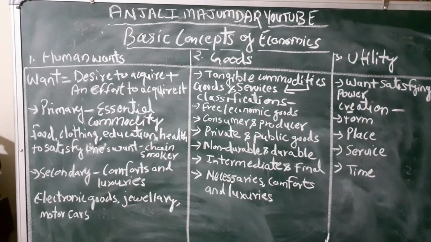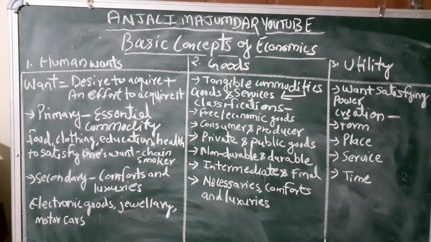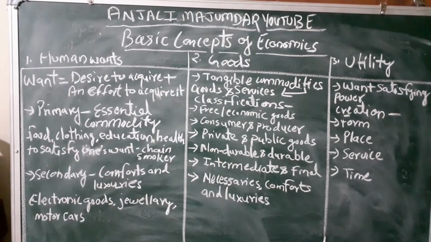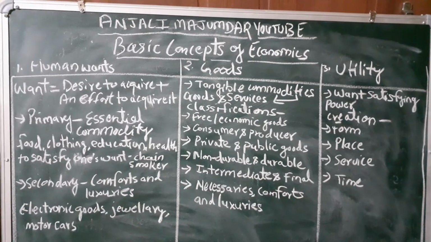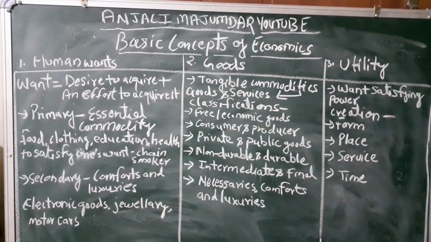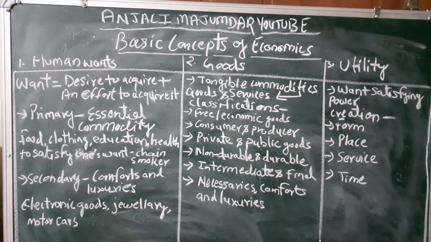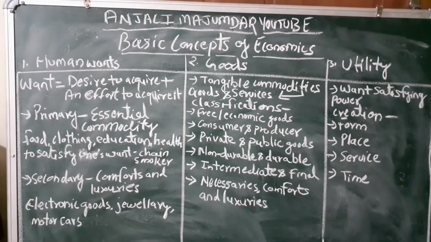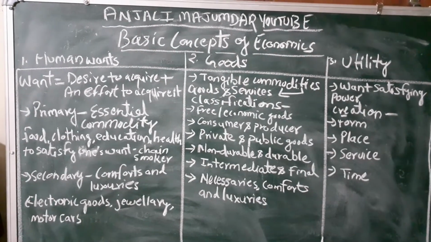Now, want can be of two types, primary want and secondary want. Usually under primary, essential wants are covered. For example, food, clothing, education, health, right? These are some basic minimum needs which are required by human beings. So, these are considered as a primary want. Remember, anything which satisfies a human want, for example, for a chain smoker, cigarette is a primary need because it satisfies its need. Therefore, that cigarette can also be considered as a primary need.